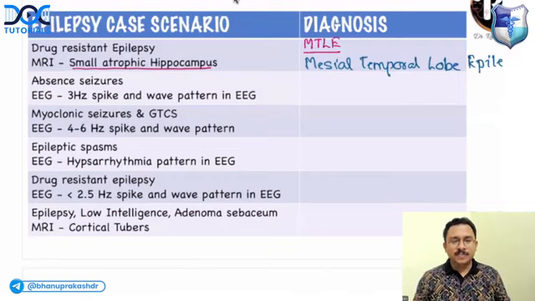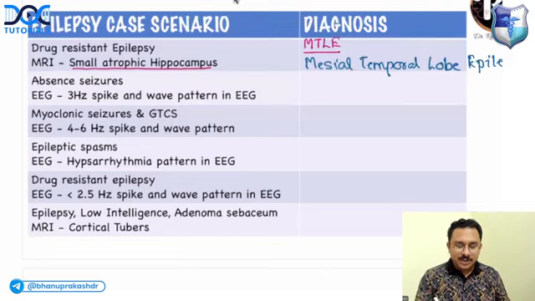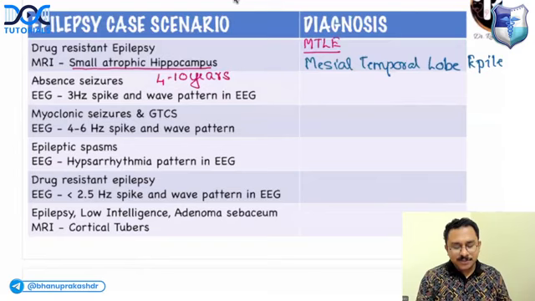Next scenario, number 2, if patient is having absent seizures and EEG shows 3 Hz spike and wave pattern in the EEG. And suppose the age of the patient is between 4 to 10 years. Absent seizure is a type of seizure.